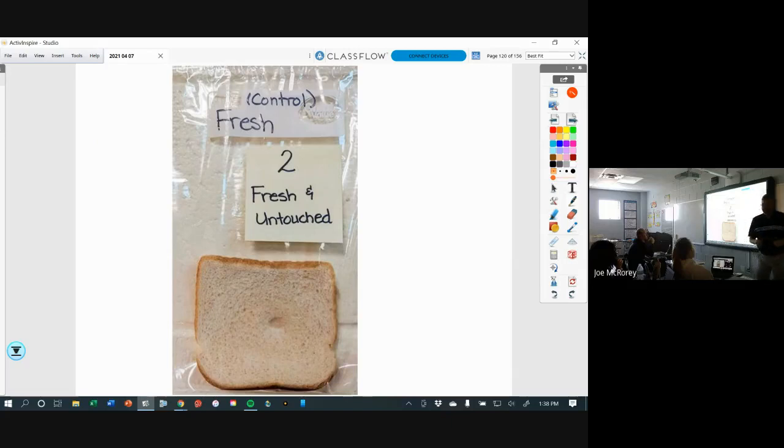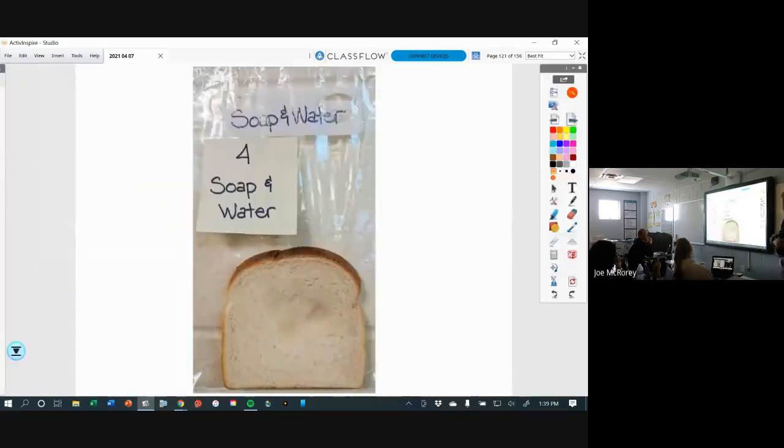Experiment number 1. Go to the sink, use soap and water, wash your hands thoroughly, dry them off with a sterile towel. I don't want you to dry off with a dirty towel. I want to make sure the towel is nice and clean. Reach into the bag with your hand, grab a piece of bread, put it in a bag. We're going to put it next to this one for about a week. What's that bread look like? It's going to be the same thing. Okay? So after a week with washed hands, picking out a piece of bread, there you go.